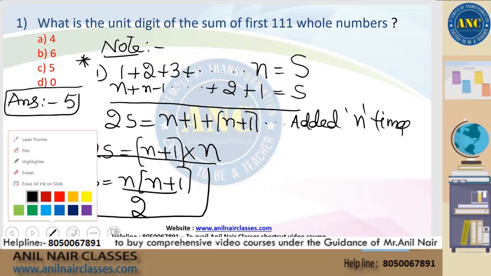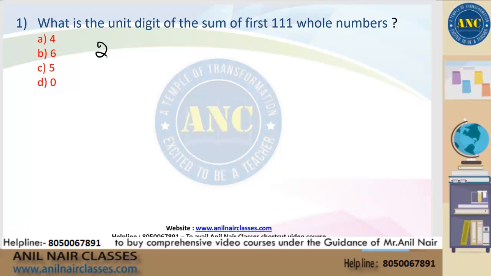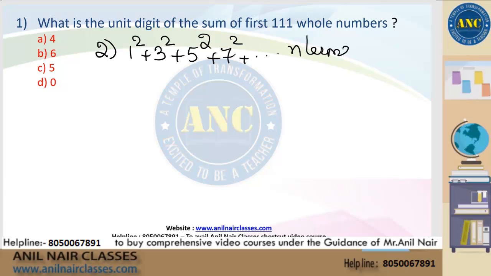Some students might ask me, sir, in the textbook, suppose it is the squares of the first n odd terms, which is not there in the textbook: 1 square plus 3 square plus 5 square and so on up to n terms. This is given by n into 4n square minus 1 by 3. This is something you will not get in the regular textbook. Please make a note of it. You will get the sum of the squares of the first n natural numbers and the sum of the cubes of the first n natural numbers. Very rarely in the textbook you might get the sum of the squares of the first n odd terms.